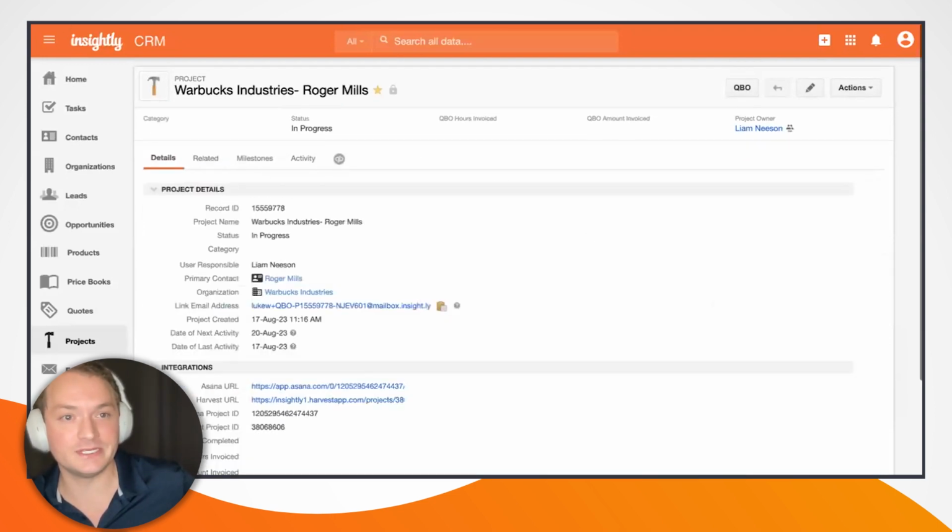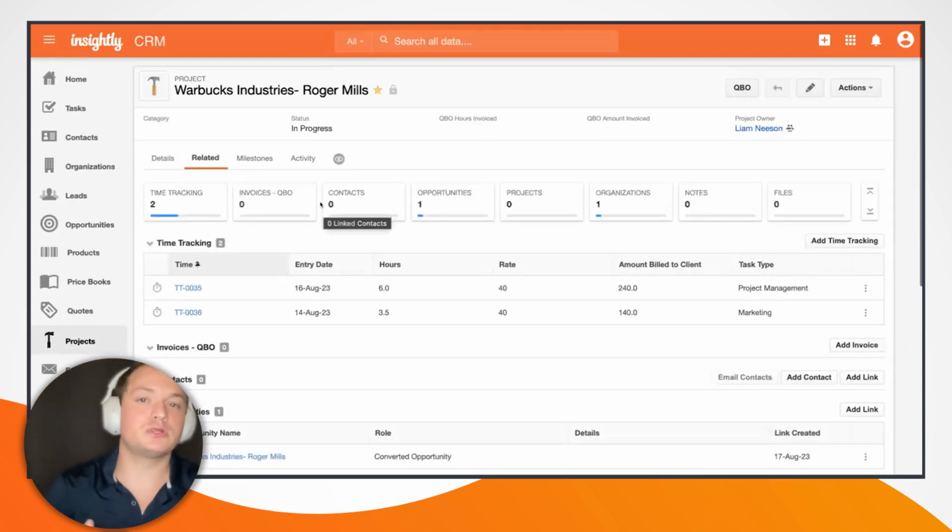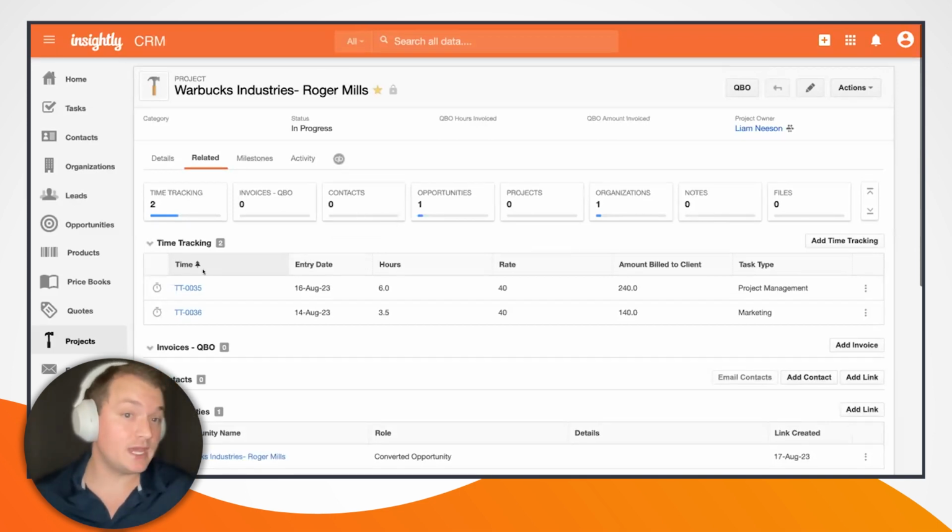So now if we go to the details tab and I refresh here, we can see that we have a running total of 9.5 hours completed for this Warbucks Industries project. And if I now jump over to the related tab, which presents me with all of the related linked information from other objects, we can see that we have 2 new time tracking entries here. We have 6 hours of project management, as well as 3.5 hours of marketing.